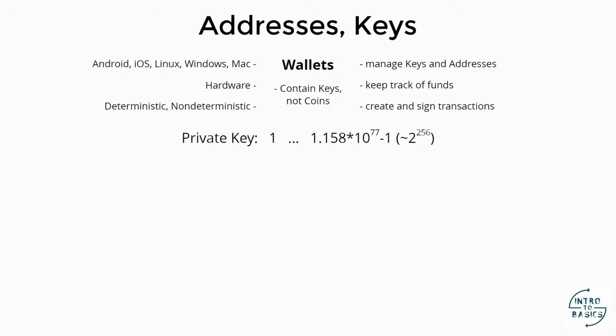We need to create randomly a number of 256 bits, 32 bytes. So you could use a pair of dice that have 16 faces each, rolled 32 times. It's not recommended. It is best to use a wallet for this, because a wallet will be truly random and it will avoid most of the mistakes that a human could make in this whole process.